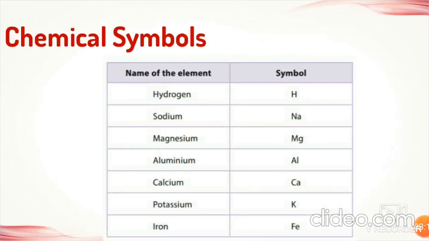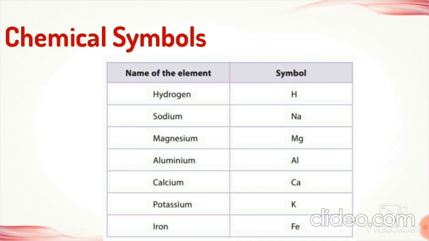Children, you know there are a total of 118 elements present around us and it is very difficult to learn the names of each and every element. So, each element is represented by a unique symbol. Earlier, chemists used pictorial symbols to represent different elements. But at present, elements are represented by letters of the English alphabet.